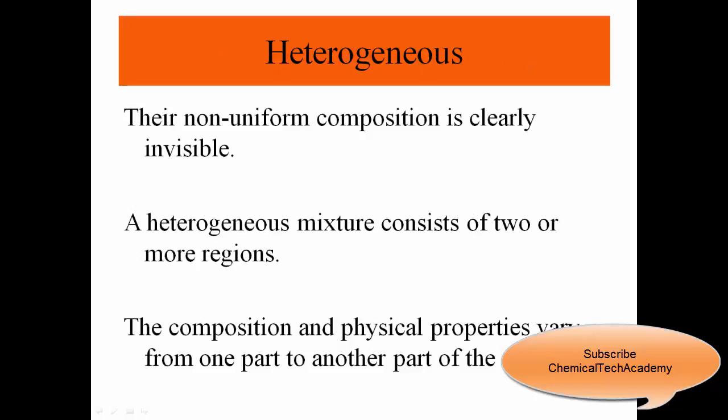So what are heterogeneous mixtures? Heterogeneous mixtures are non-uniform in composition. Their non-uniform composition is clearly visible, like a chocolate chip cookie. So they consist of two or more different regions. Sometimes they're called phases with different proportions.